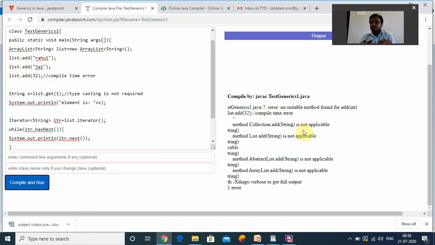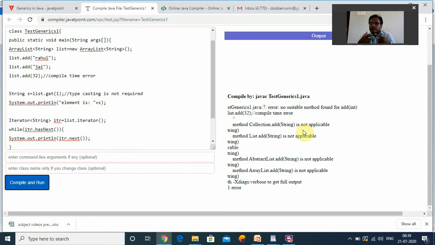From an interview point of view, whenever you are attempting after completion of BTech, or whenever you are in final year, some MNC companies ask a question like this. You are aware of generics. If you answer yes, they may ask an entry question like this. You are creating a generic class object of type String. Whenever you add an integer object and you get an error, what type of error? Compile time error is the answer.